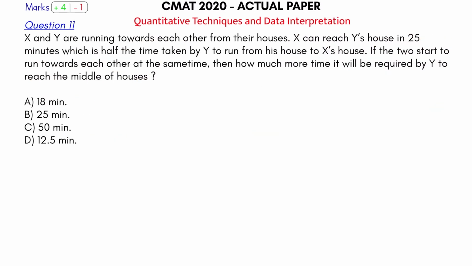So we come and play ball number 11, question number 11 for quantitative aptitude. This question is clearly from time, speed and distance. Let's see what this question is saying. X and Y are running towards each other from their houses. X can reach Y's house in 25 minutes, which is half the time taken by Y to run from his house to X's house.